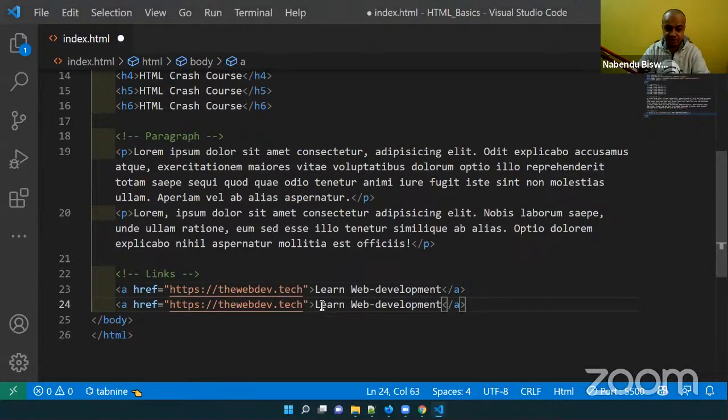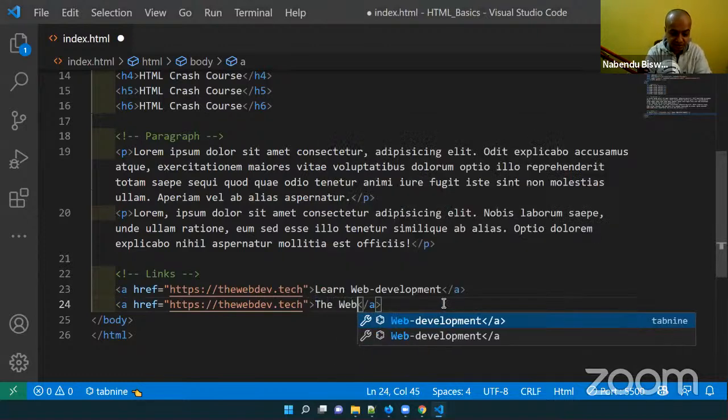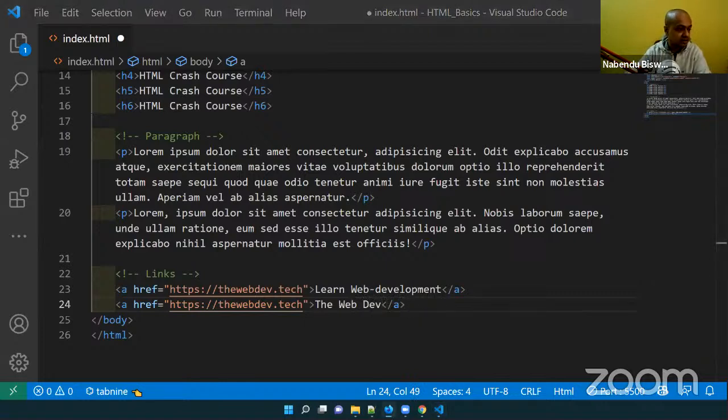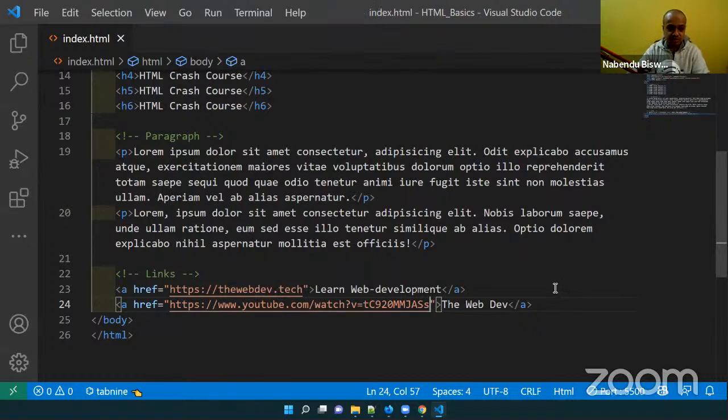Let me copy it, and the web dev I'll do, and let me give a link to my YouTube video, one of my YouTube videos, actually this live YouTube video only, I have given the link to that. But if I give it like this, it will open in the same tab. Even before showing that, I will tell one more thing.